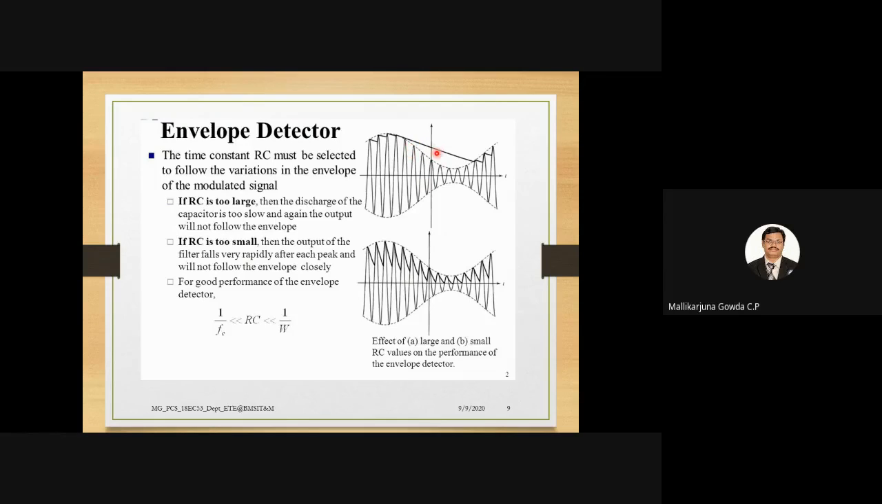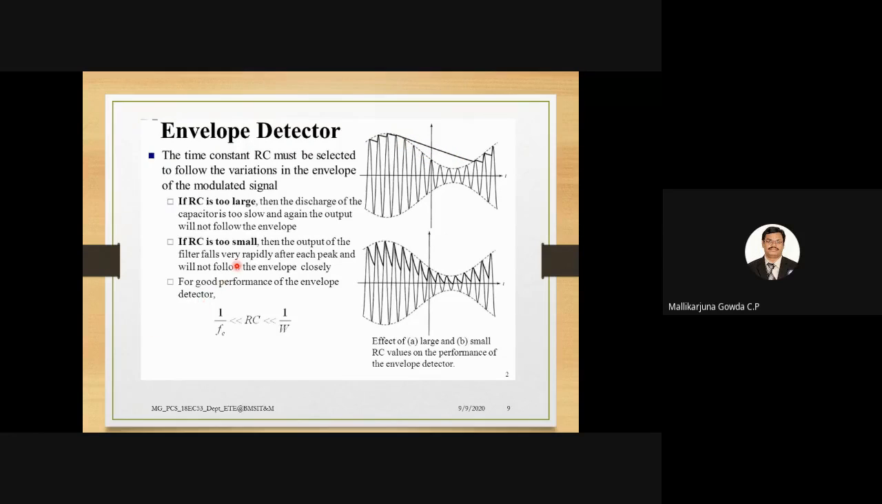When RC is too large, it discharges slowly, and during that time it cannot track the envelope of the signal. Till this point it is tracking, but here, this is the envelope of the signal, and it is not tracking this, so it comes like this because RC is too large, meaning it discharges very slowly. When it is discharging very slowly, before it reaches another point, the next cycle will come. That is why it will not be able to track this signal. Instead of tracking this, it will go like this.